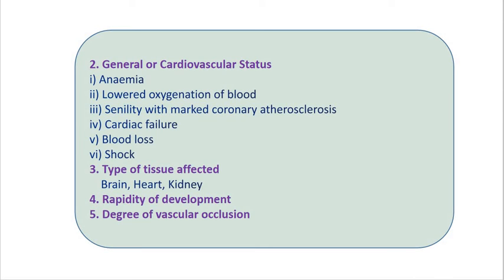Tissues more vulnerable to ischemia are the brain, particularly the cerebral cortical neurons, the heart, particularly the myocardial cells, and the kidney, especially the epithelial cells of the proximal convoluted tubules.